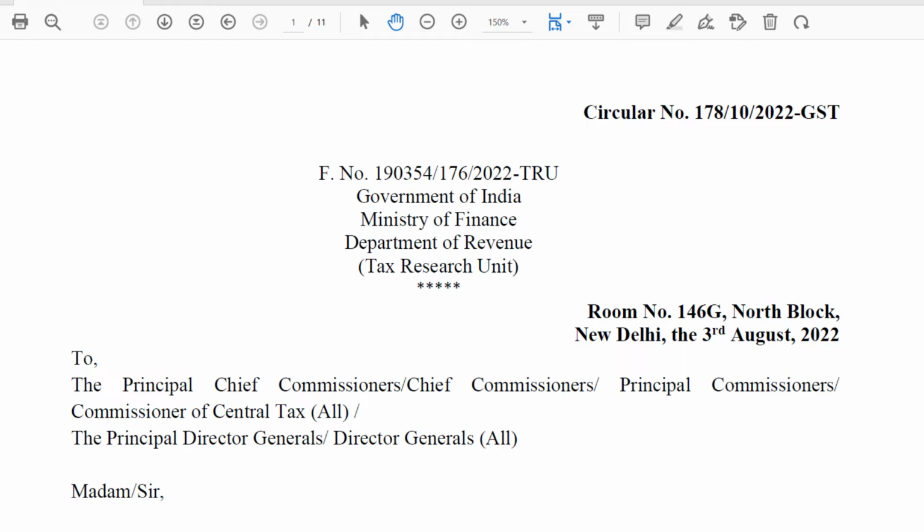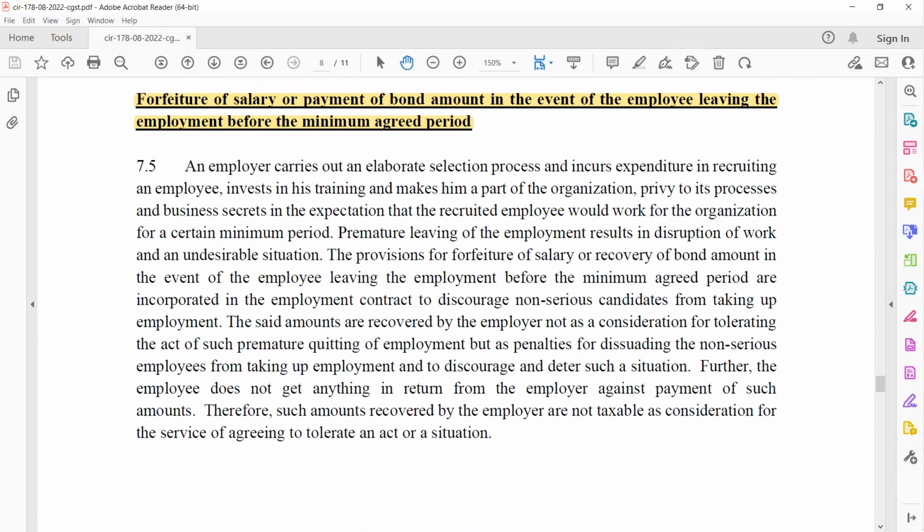This led to a lot of confusion in the corporate world, and some employers started even collecting GST on notice pay recoveries. Thankfully, in August 2022, CBIC, that is Central Board of Indirect Taxes and Customs, has come up with a circular clarifying applicability of GST on notice pay recoveries. The crux of this circular is GST is not applicable on notice pay recoveries, so employers are not required to collect and pay GST on notice pay that is recovered from their employees.